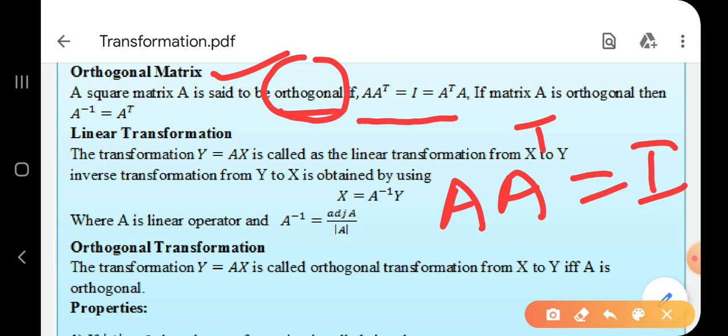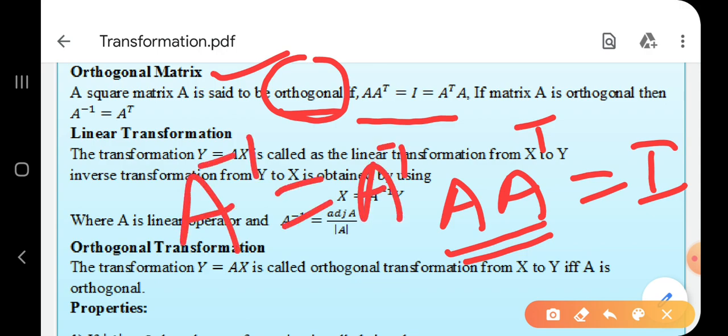Now we know how to take A transpose. Make column as a row and row as a column, you will get A transpose. If A into A transpose is equal to identity matrix, then we get matrix A is orthogonal. And if matrix A is orthogonal, then A inverse is equal to A transpose always.